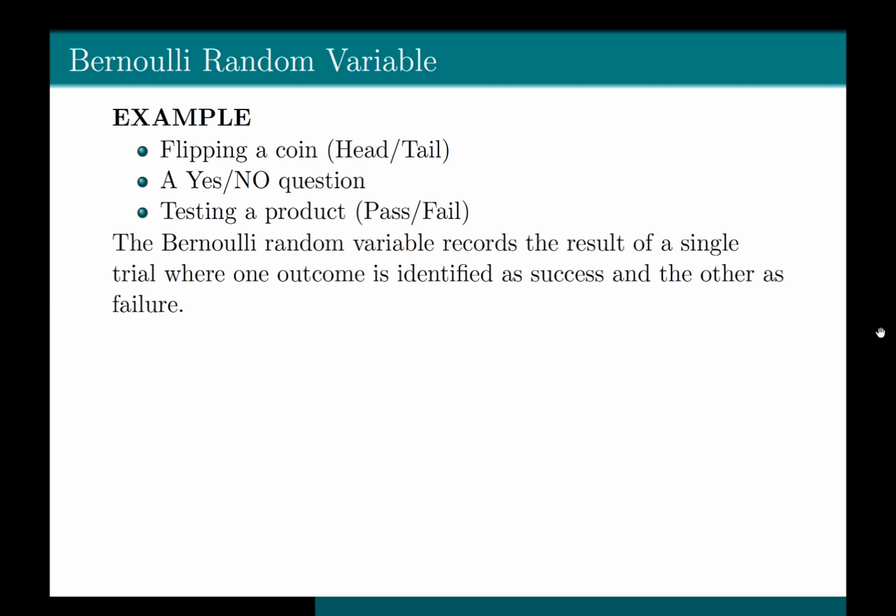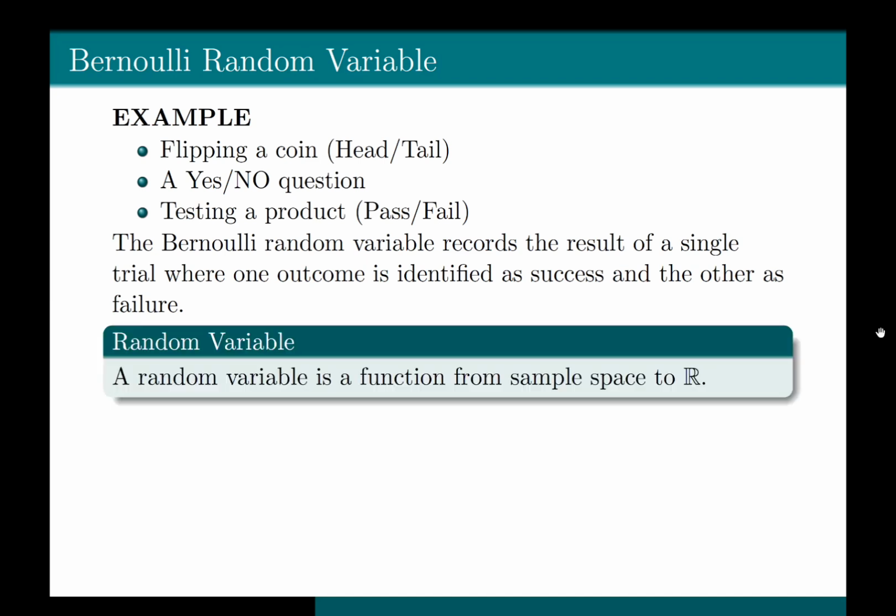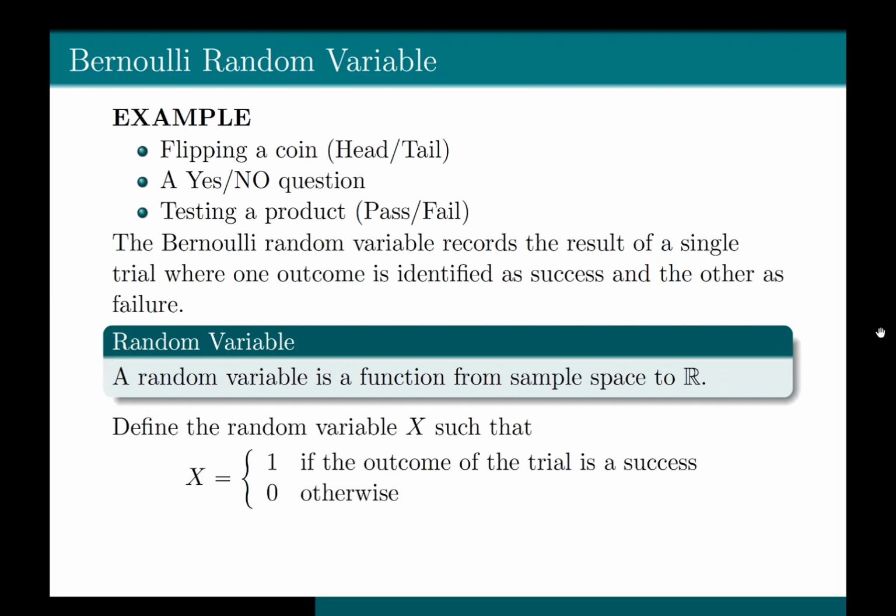Now let's define the Bernoulli random variable X. What is a random variable before that? Let's review the definition. In probability theory, a random variable is formally defined as a function from the sample space to the real numbers. Now for a Bernoulli random variable, the sample space contains only two outcomes, success or failure.